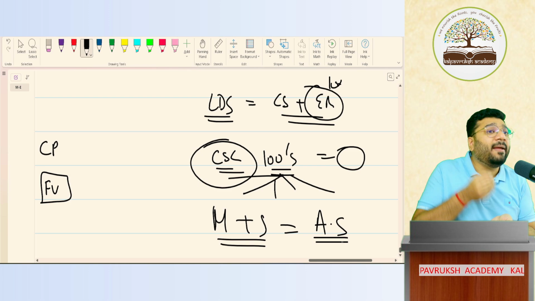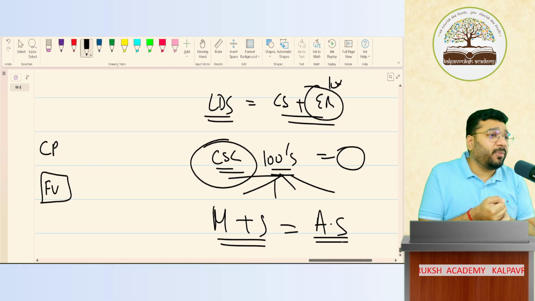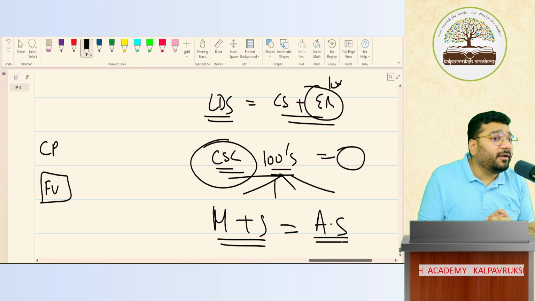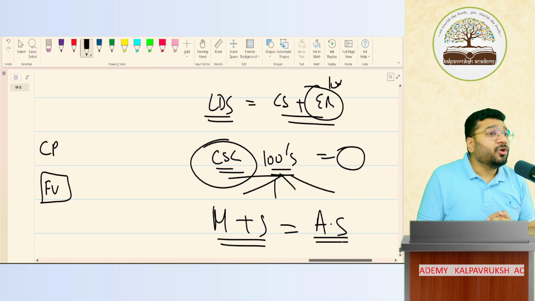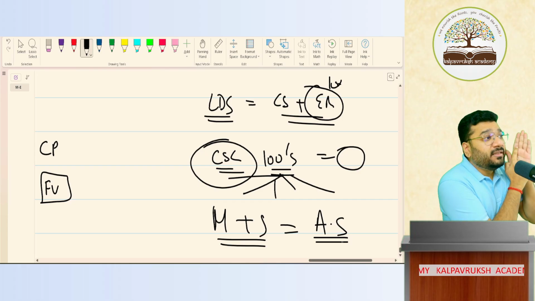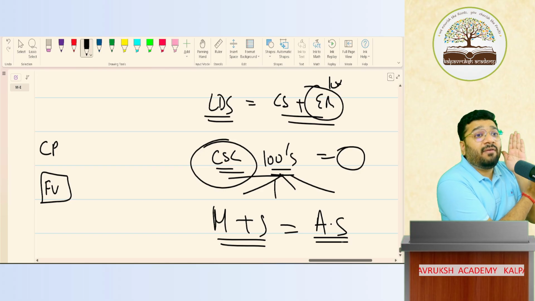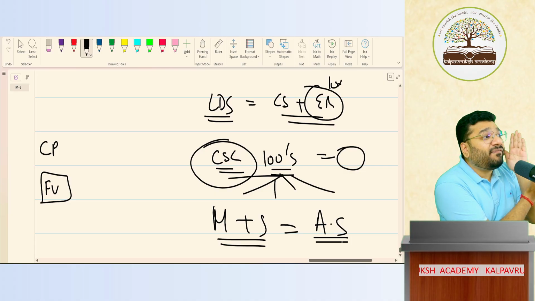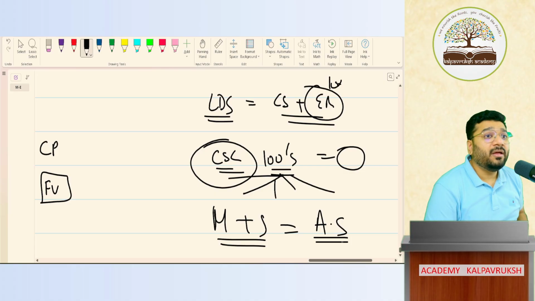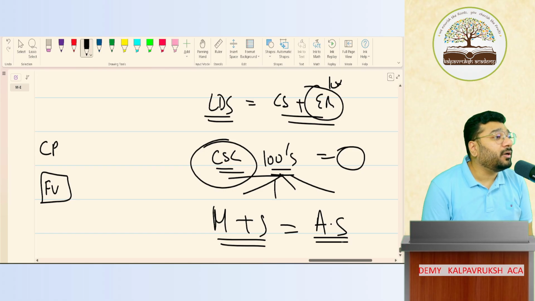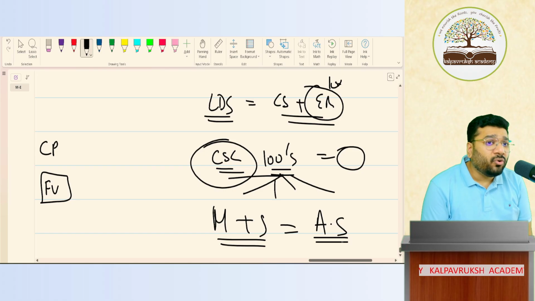This calculation is done by management, but management is not capable of doing it. So on behalf of management, who will do it? Actuary. So whatever the report is saying, this is current service cost, this is interest cost, this is the fair value of assets, this is the fair value of liability. All that we take from the actuarial report. Got it, not got it? Tell me. Okay, not okay.